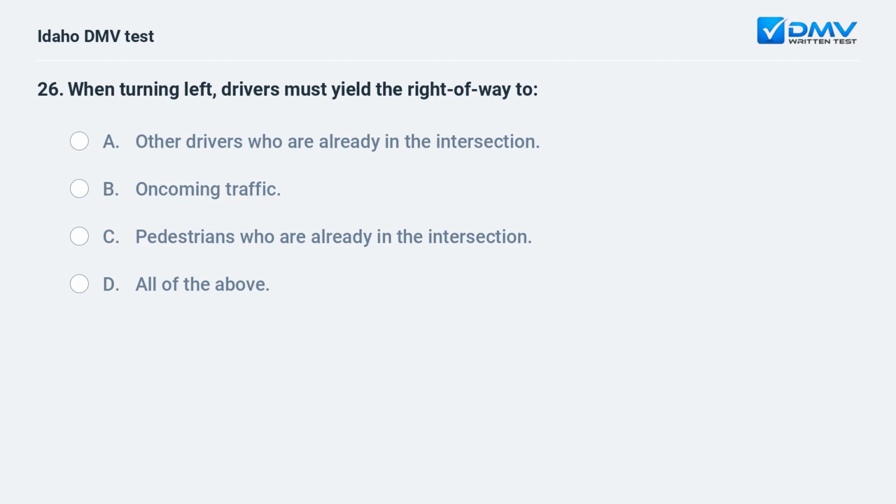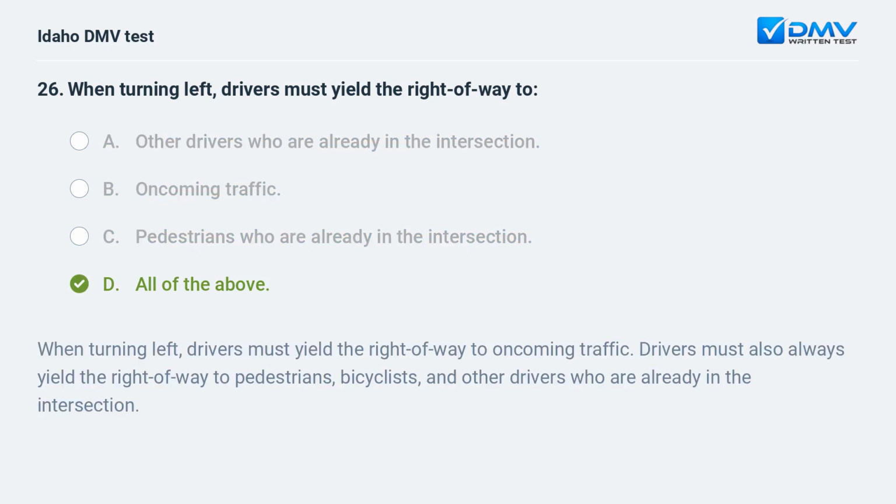When turning left, drivers must yield the right-of-way to A. Other drivers who are already in the intersection. B. Oncoming traffic. C. Pedestrians who are already in the intersection. D. All of the above. D. All of the above.